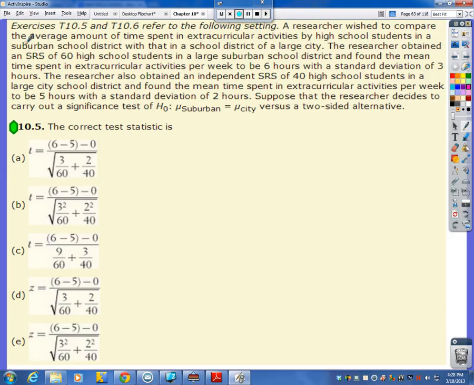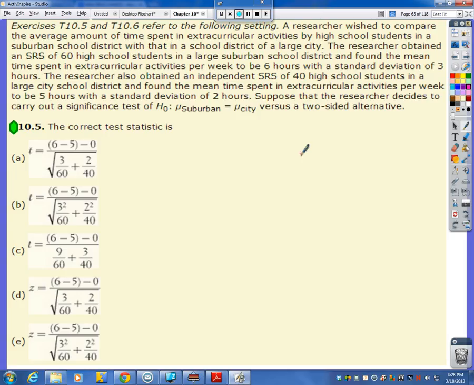Researchers wish to compare the average amount of time spent in extracurricular activities by high school students in a suburban school district with that in a school district of a large city. The researcher obtained a simple random sample of 60 high school students in a large suburban school district and found the mean time spent in extracurricular activities per week to be 6 hours with a standard deviation of 3 hours.